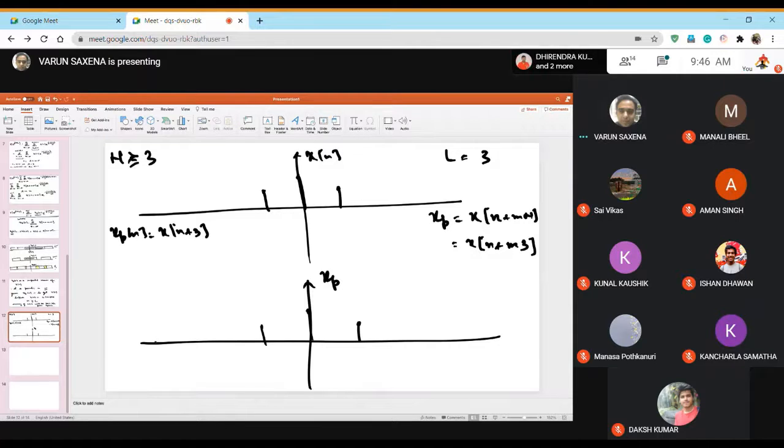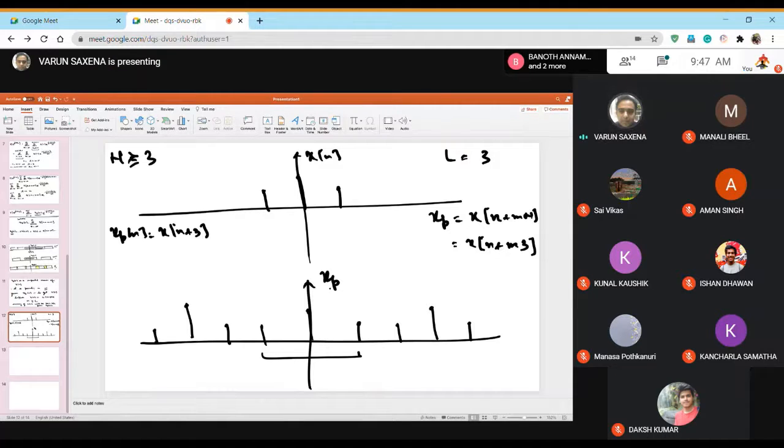Right? So what will happen is that you will get a sequence which will be just like this. Over here you will get something like this for m equal to -1. So you can see that the unit entity xn is recovered or is preserved in xp.